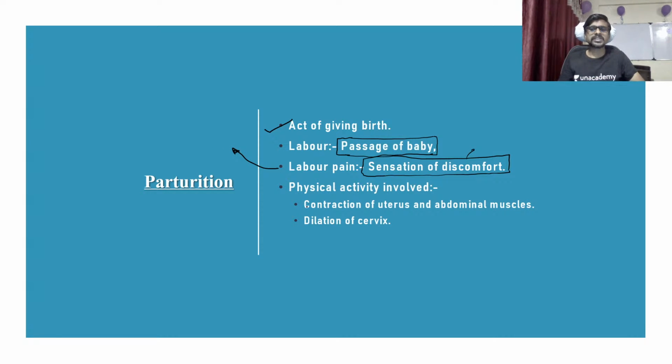The physical activity involved in parturition is a contraction of the uterine muscles and the abdominal muscles. So both muscles are going to contract in the act of parturition, along with the dilation of the cervix. The cervix is the part by which the baby is coming out. So the relaxation or dilation of the cervix will allow the baby to pass smoothly through the passage.